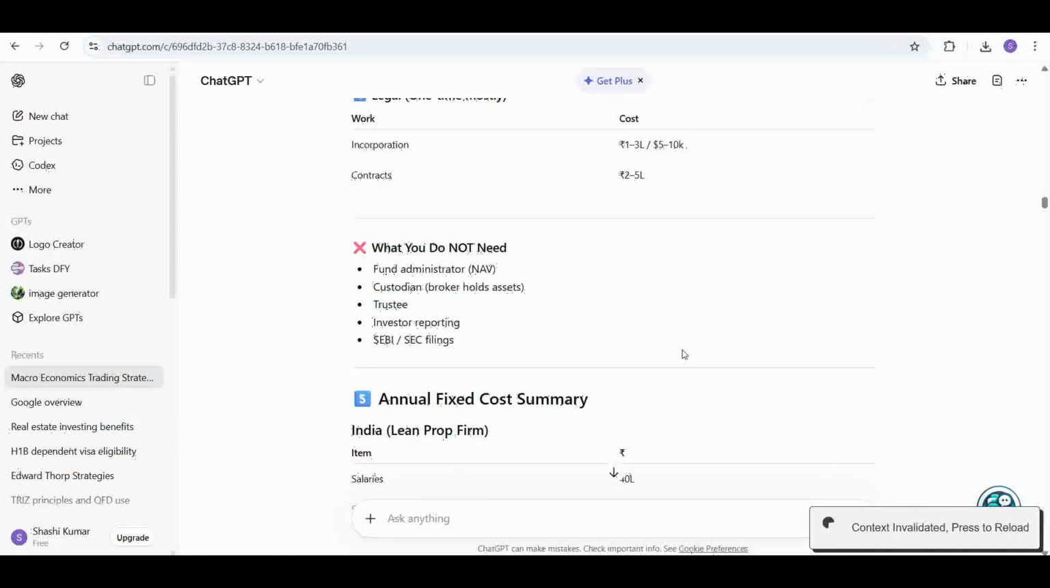What you don't need: a fund administrator or a NAV fund administrator. You don't need a custodian. Broker holds assets. You don't need a trustee. You don't need investor reporting. You don't need SEBI and SEC filings.